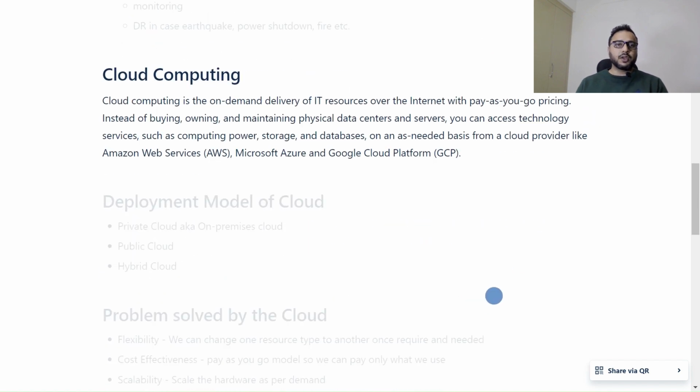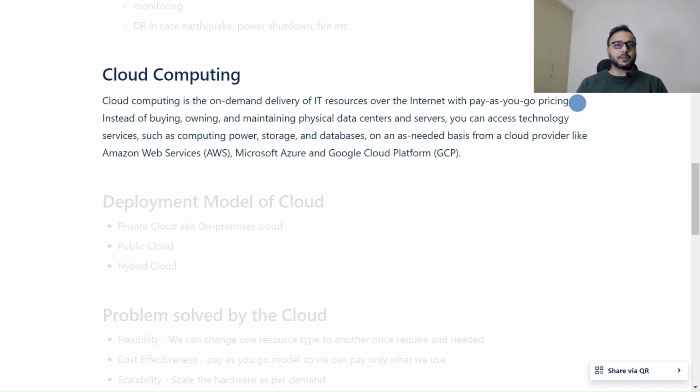Cloud computing: the definition is the on-demand delivery of IT resources over the internet with pay-as-you-go pricing. It means whatever we need as per our demand, we can get in cloud computing. All IT resources over the internet with pay-as-you-go pricing means that whatever we are using, based on that we only need to pay.